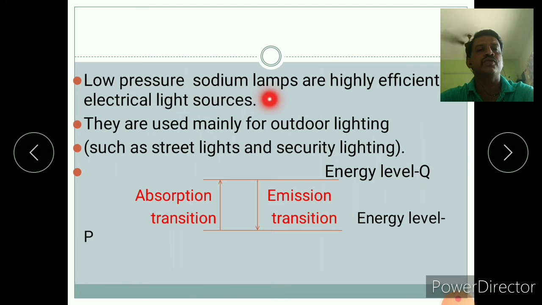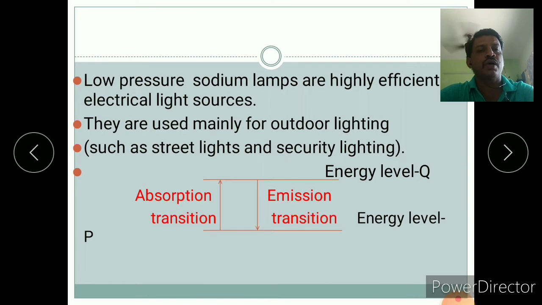Low pressure sodium lamps are highly efficient electrical light sources. They are used mainly for outdoor lighting, meaning street lights. For such outdoor lighting, we use the low pressure sodium lamp because it is a highly efficient electric light source, such as for street lights and security lighting, where we need more light at night.